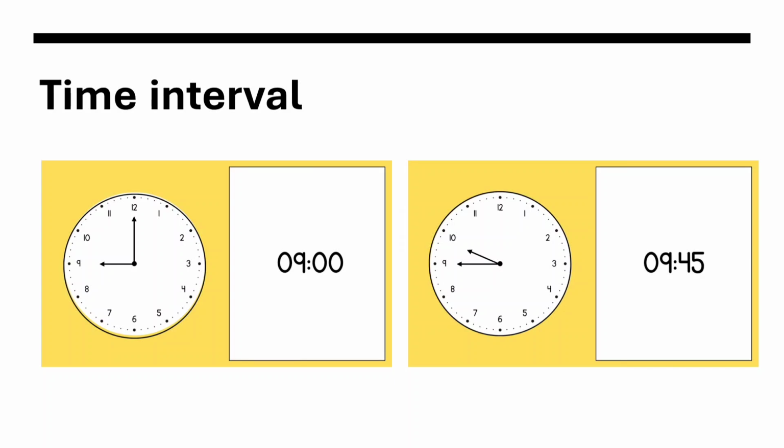Now let's look at a time interval. A time interval shows how much time passes between two events. For example, if a lesson starts at 9 o'clock and ends at 9:45, the time interval is 45 minutes.